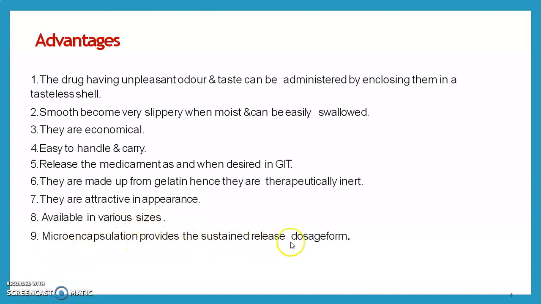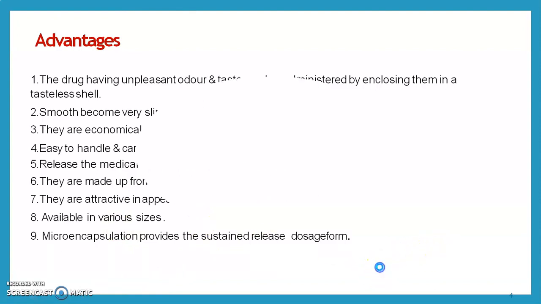Microencapsulation provides a sustained release dosage form. Microencapsulation is a process that can be used to overcome bad odor and bad taste. In it, single particles are covered by another inert material, and in this way encapsulation of each and every particle is possible. That's why it is known as microencapsulation, which we will see in the next part.